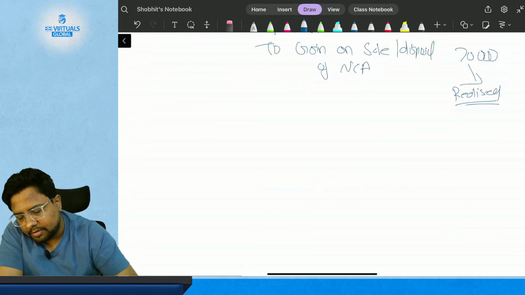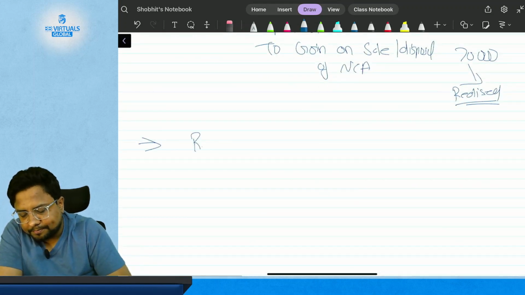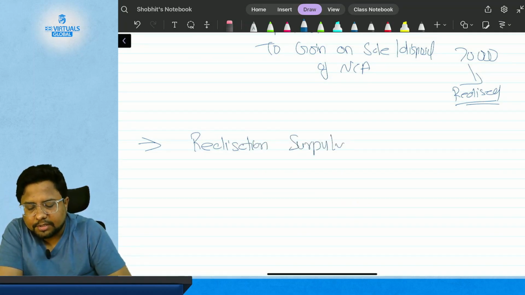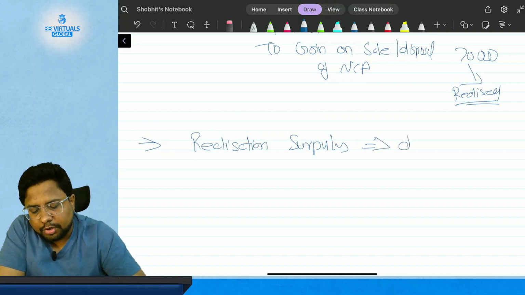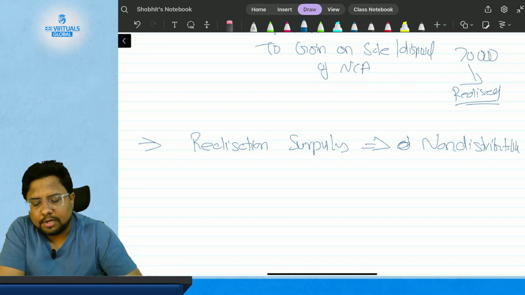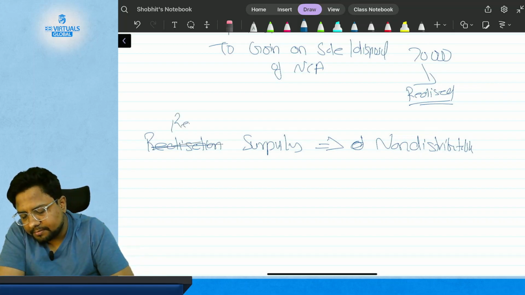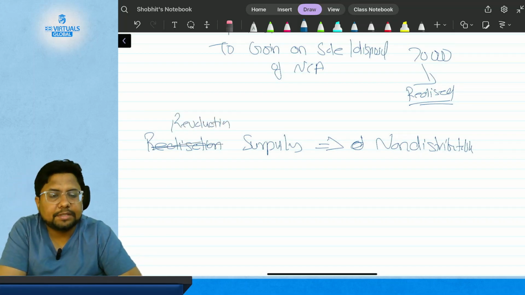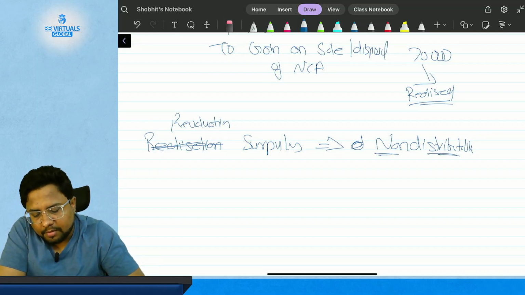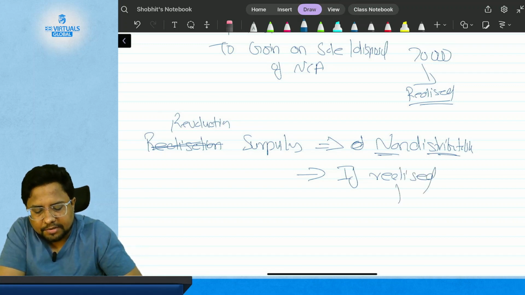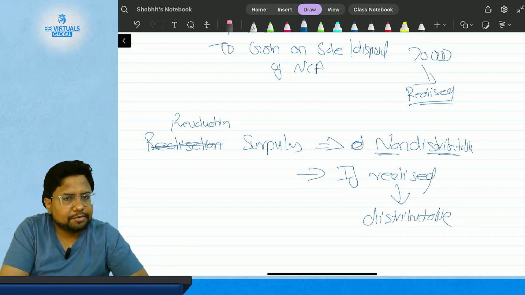So what is the summary of this? Unrealized revaluation surplus is non-distributable, but if realized, then it becomes distributable.